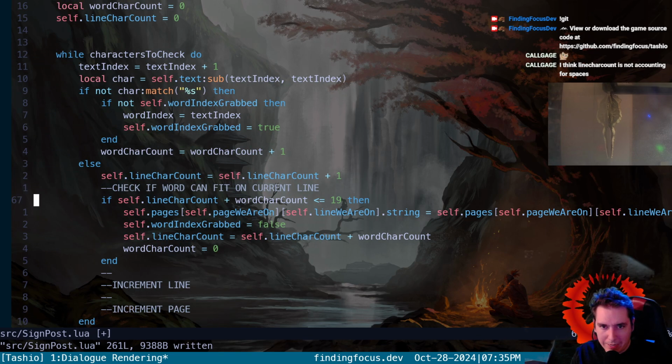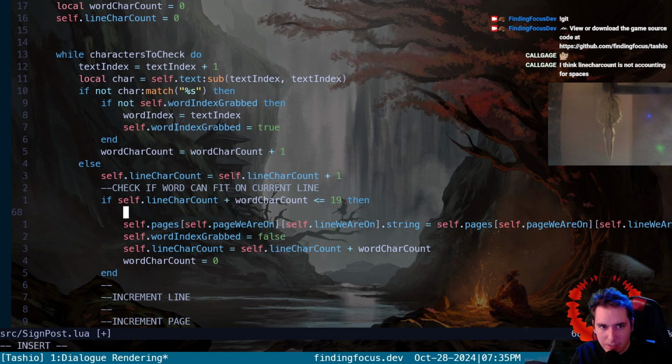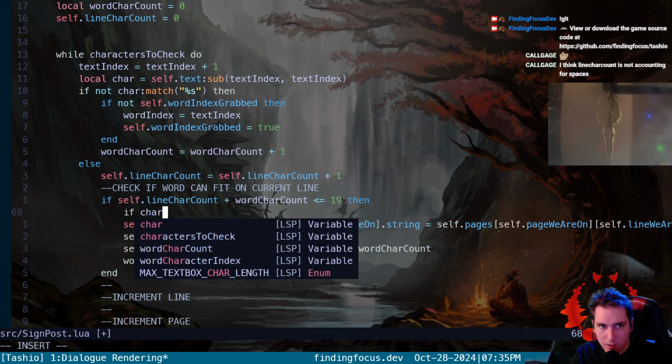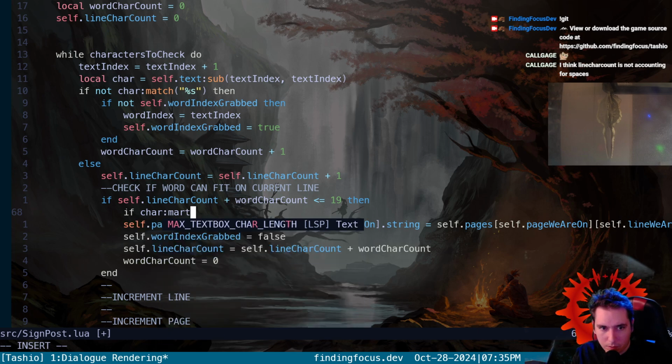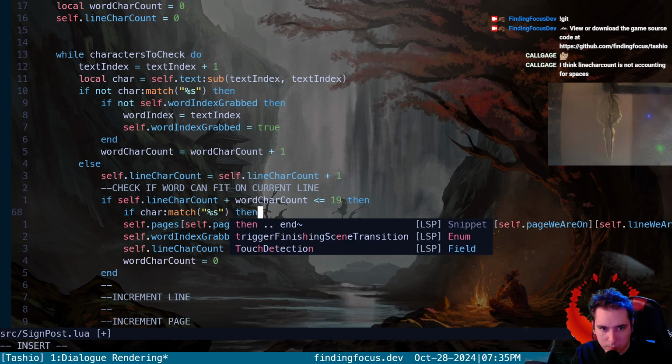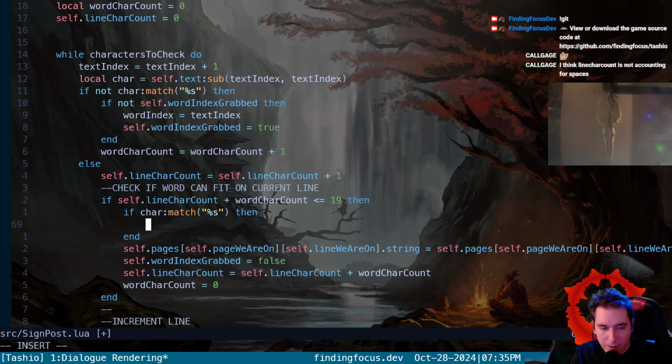So we can say if the character that we're currently at is a space, then we're going to go ahead and append a space.